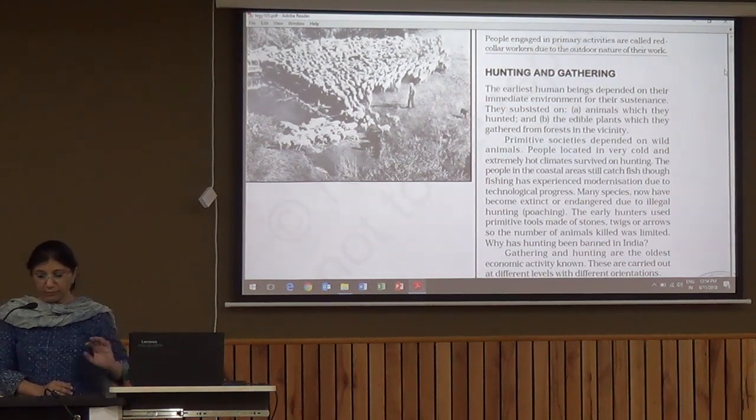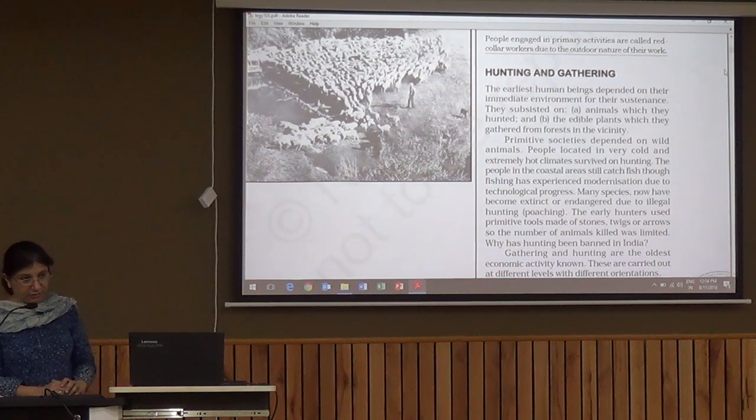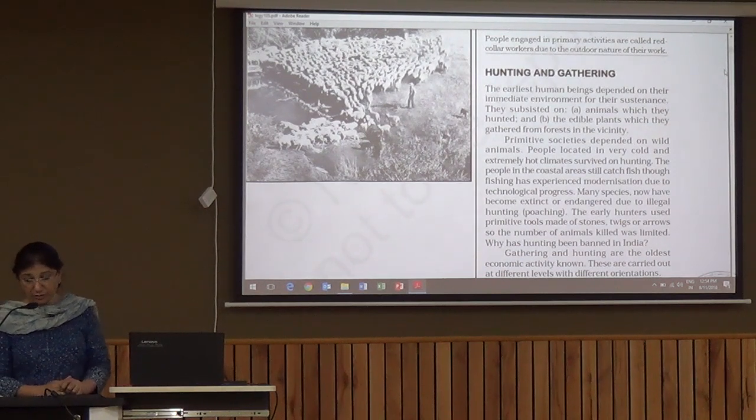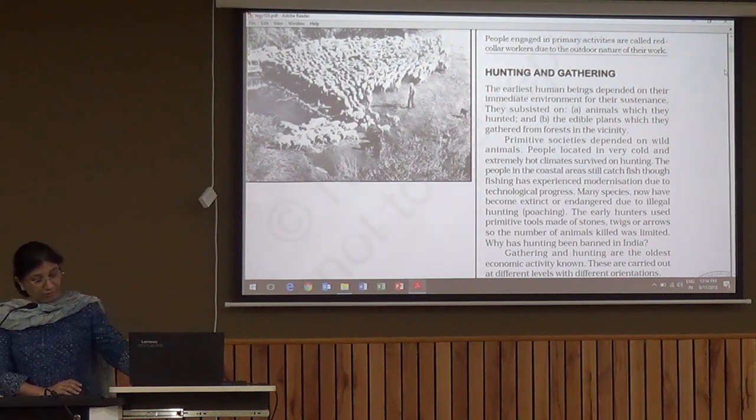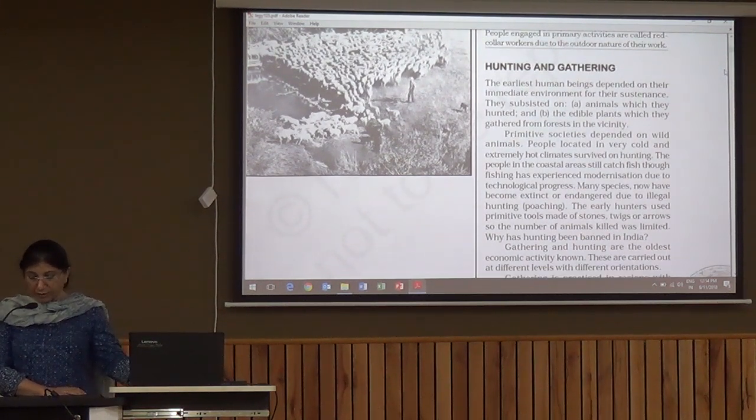The earliest human beings were dependent on their immediate environment for their sustenance, and they were mainly dependent on the animals which they hunted and the plants which they were eating, and they were gathering from the forest around. So primitive societies were dependent on wild animals, and they domesticated a few animals for various purposes. The people located in very cold and extremely hot climates still in today's world survive on hunting because other activities are not developed.